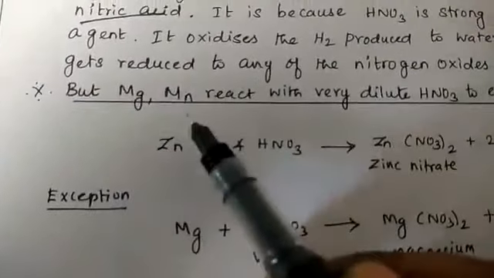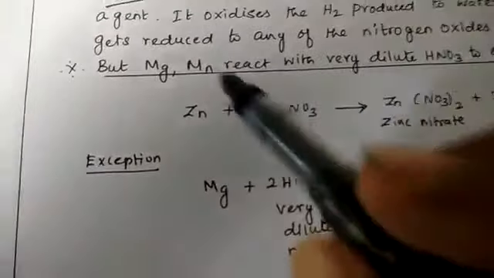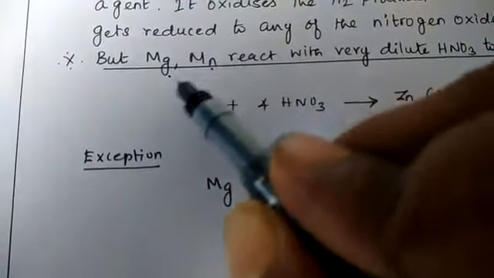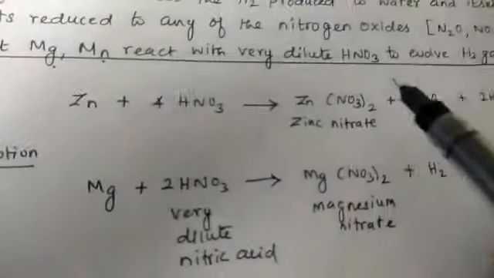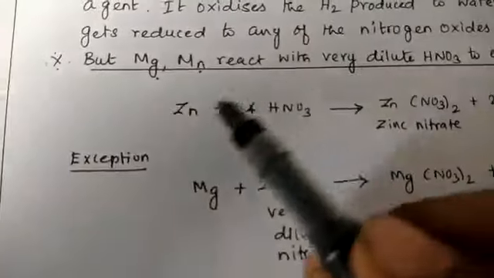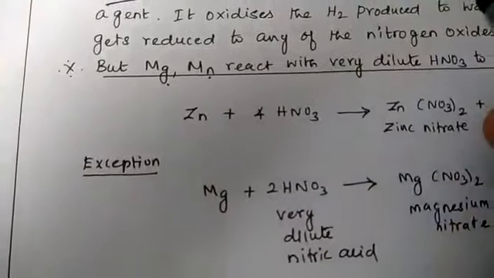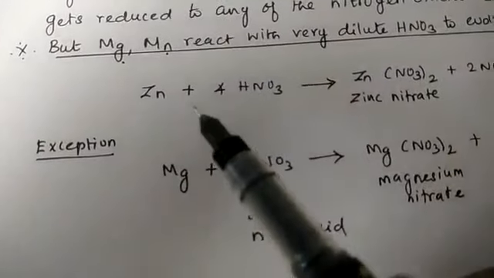But magnesium and manganese react with very dilute nitric acid to evolve hydrogen gas. The rest of the metals do not evolve hydrogen gas with nitric acid.